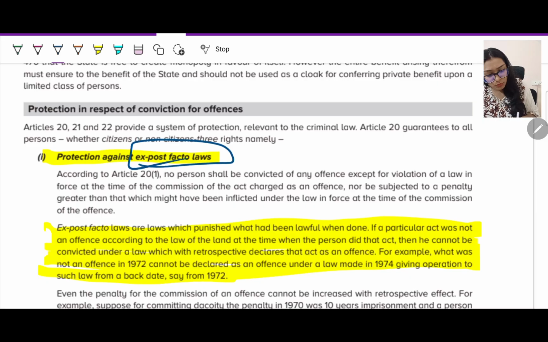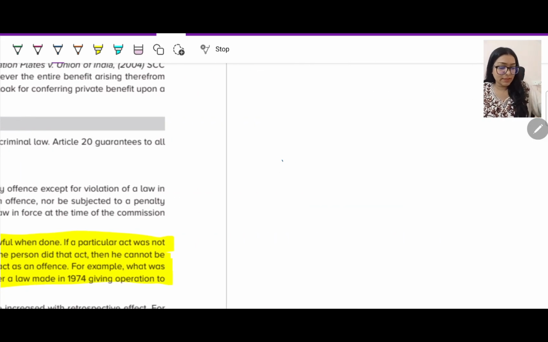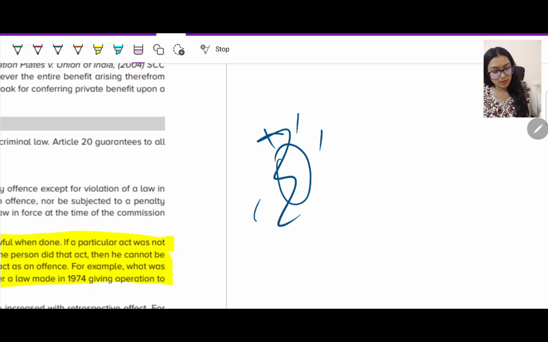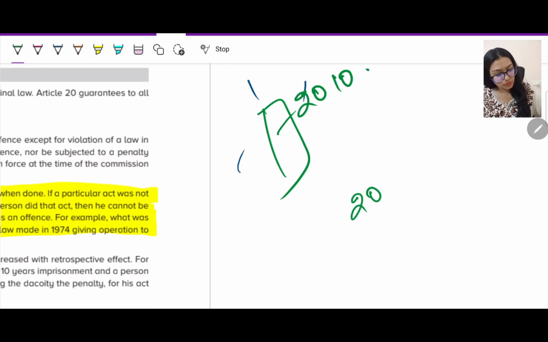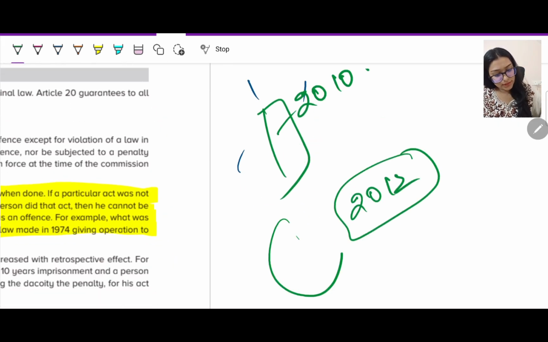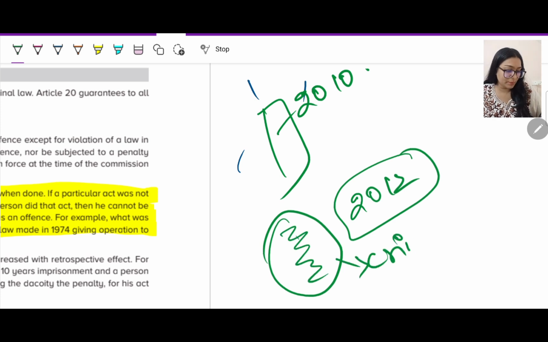Article 20 talks about ex post facto laws. Fine. Let's take an example. I did something in 2000. I did something in 2010. Then in 2012 there was a law which said this particular thing will now become a crime.